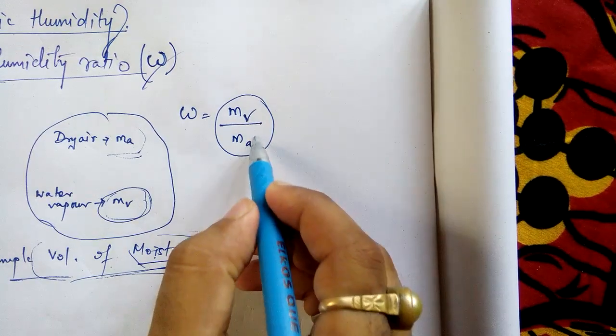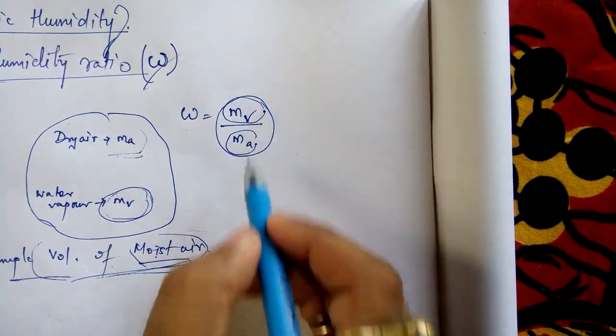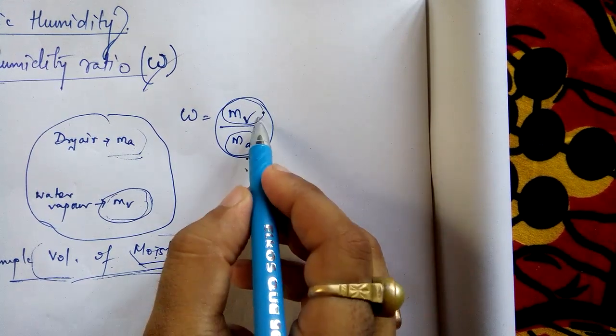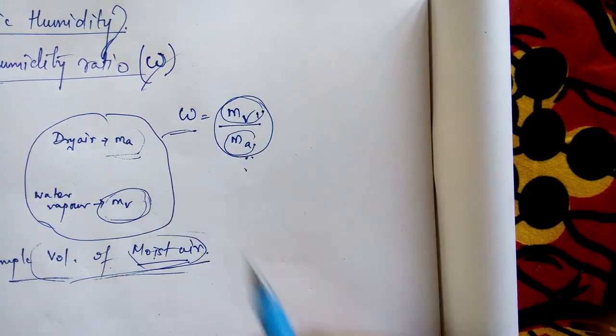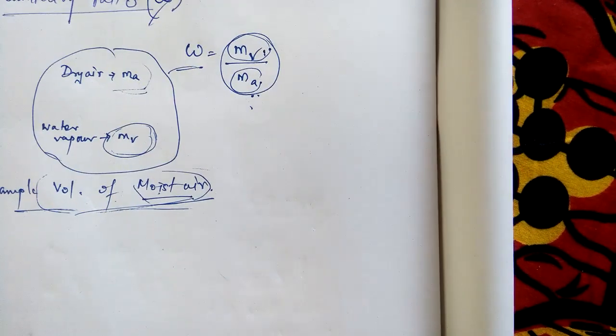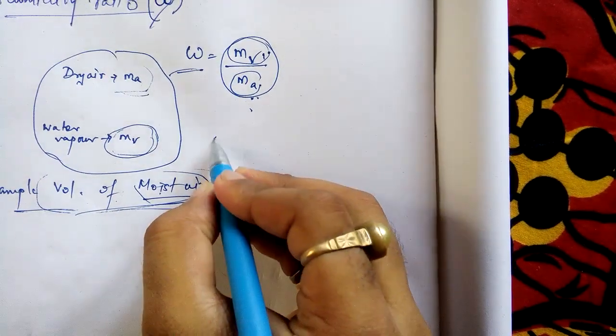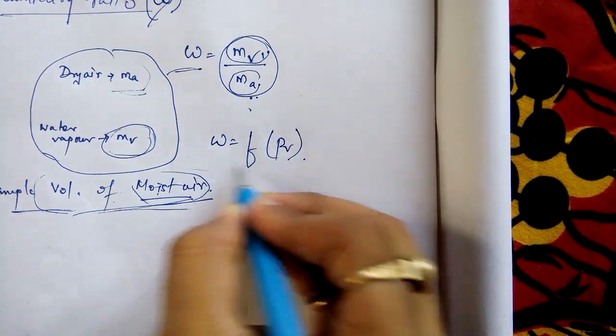See, this is the mass of dry air, this is the mass of water vapor present. When mass of dry air is equal to the mass of water vapor, I will say that specific humidity is 1.